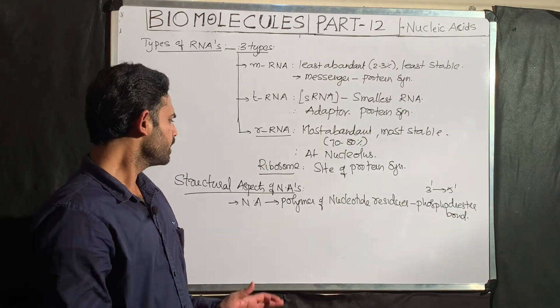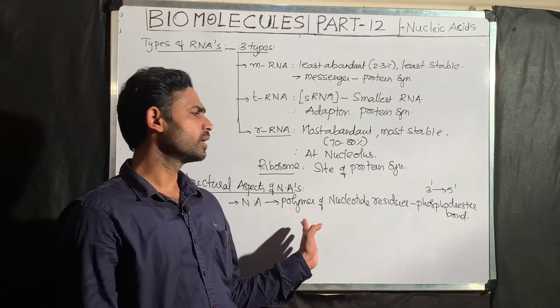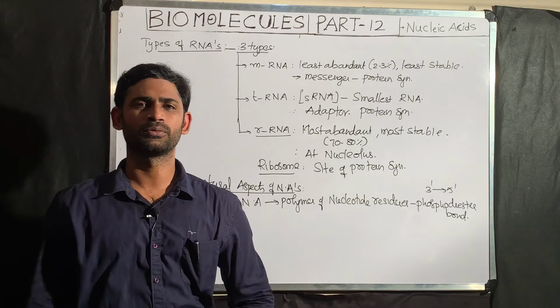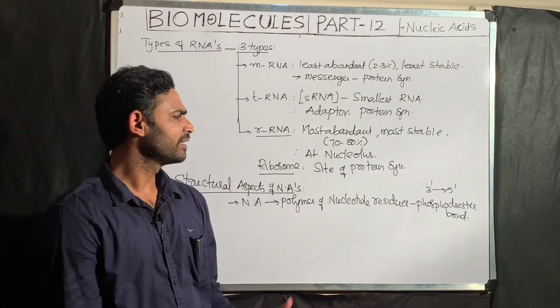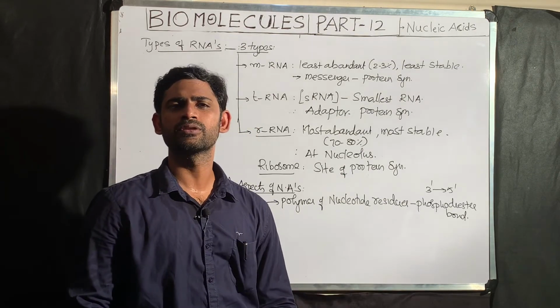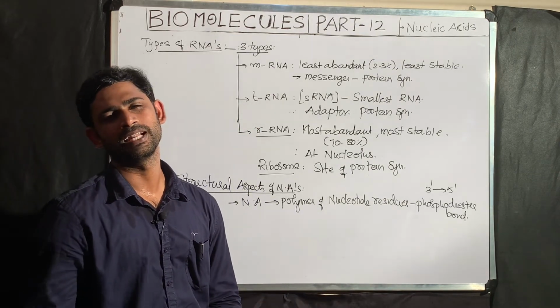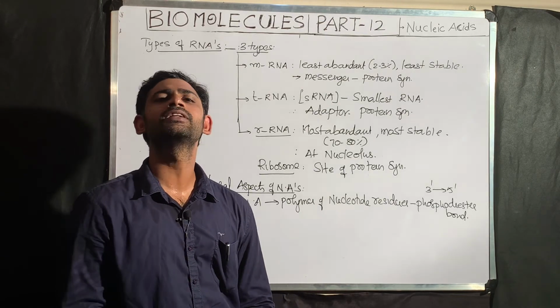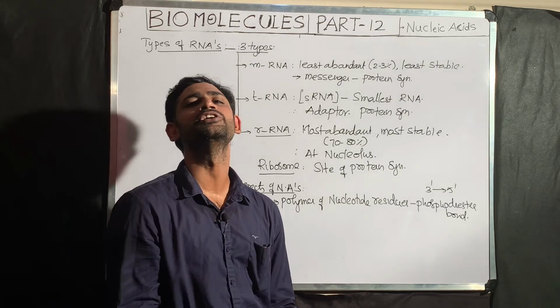I will explain. Nucleic acid is a polymer of nucleotide residues. Why do I call it a residue? Between the nucleotides, when there is formation of a phosphodiester bond, there is a release of a water molecule. That is why what we need to remember is that the product formed as a result of dehydration is called a residue.